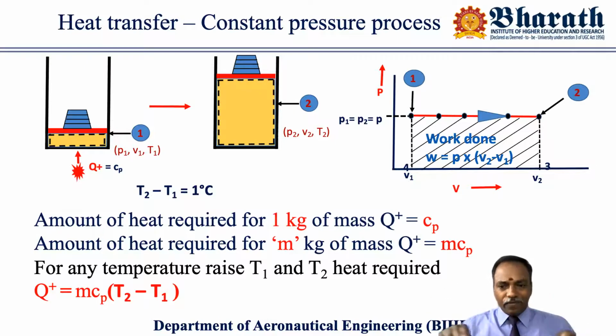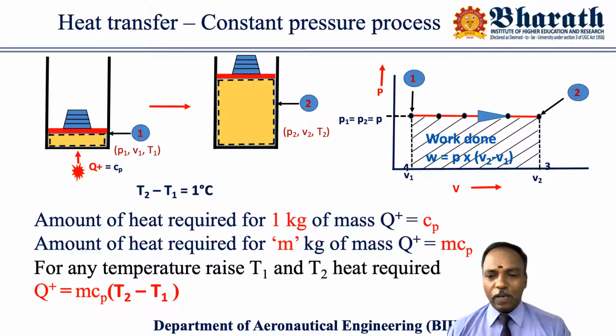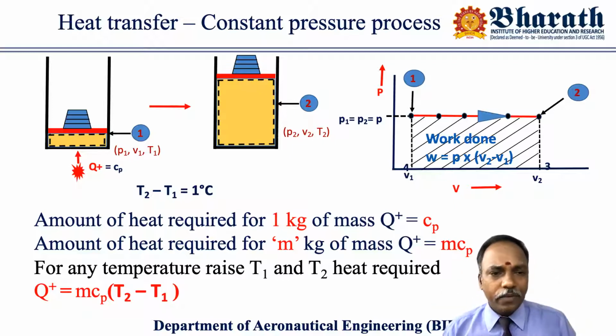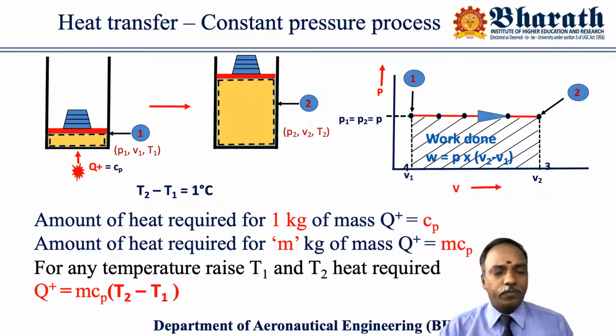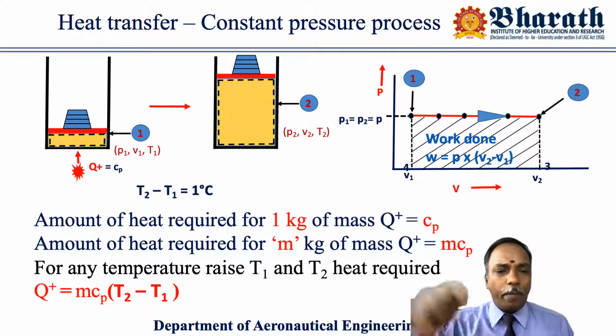The boundary is fixed, and there is no possibility of displacement or modification of the boundary. Here, three sides of the cylinder are fixed and thermally conducting, but the piston side has the possibility of moving up and down. The piston can move in the up and down direction.